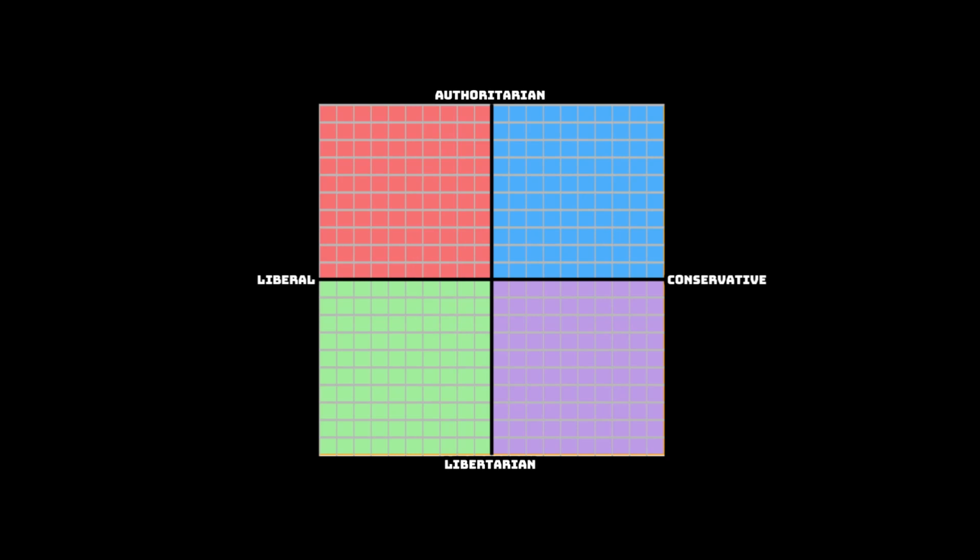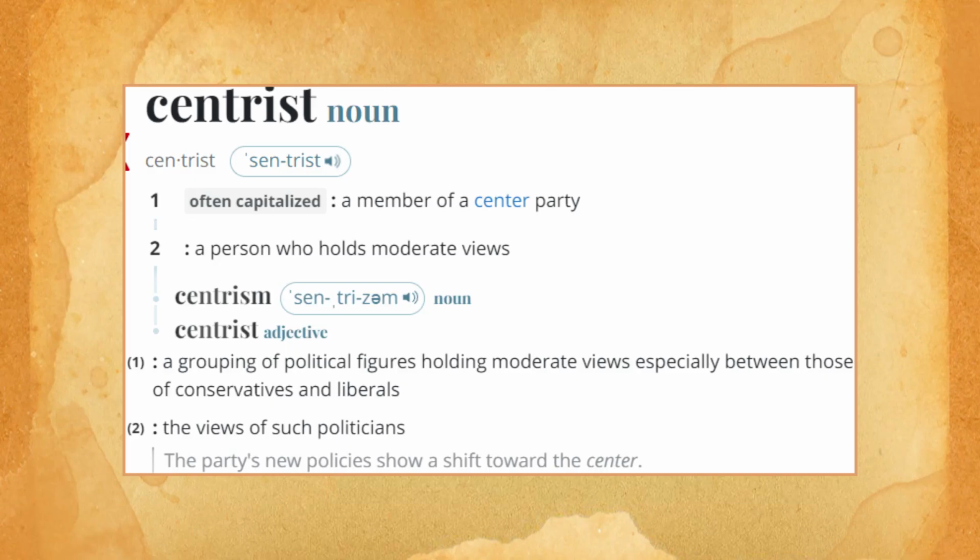So we have blind submission to authority, free will, radical change in the name of the greater good, slow, cautious change favoring traditional institutions: authoritarian, libertarian, liberal, conservative. What if you're neither of those things? Then you're a centrist, a person who holds moderate views.